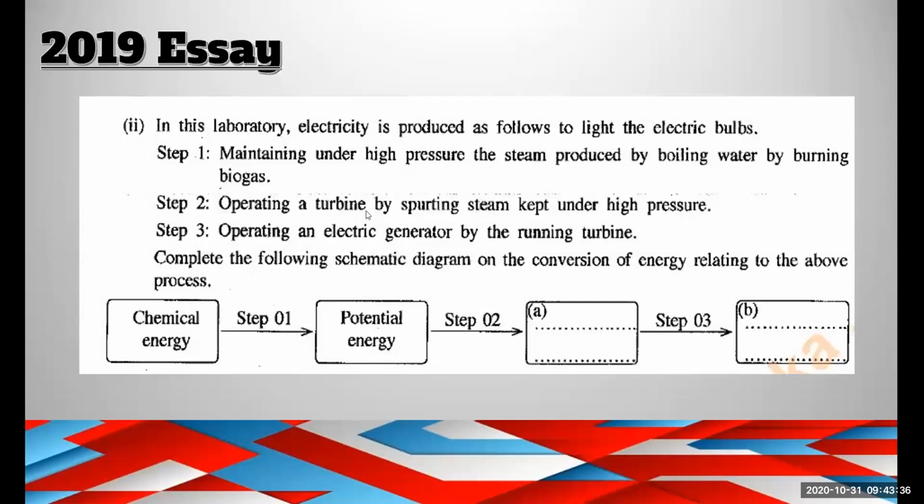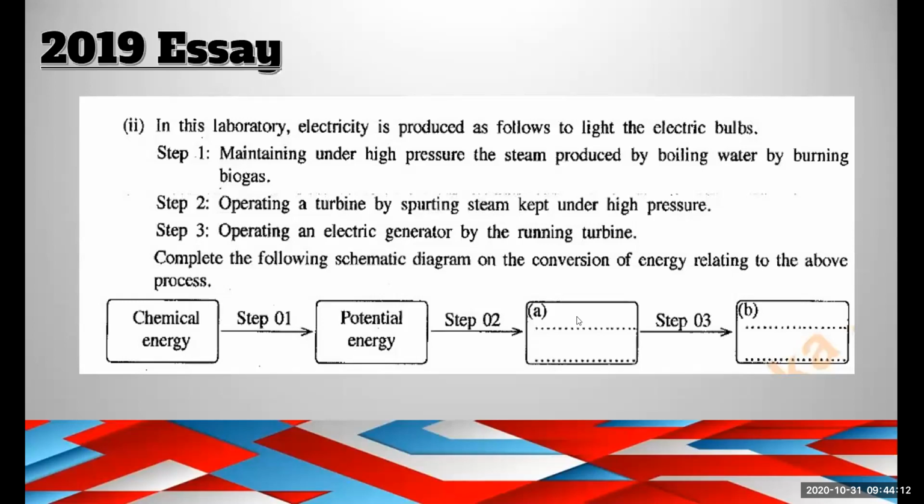Operating a turbine means that the turbine will rotate. Rotate means there is a movement, so the object is moving. Because the object is moving, it has kinetic energy. A is kinetic energy. Mostly potential energy will turn into kinetic energy, and kinetic energy can transform into potential energy. It is a conversion, depending on the situation.